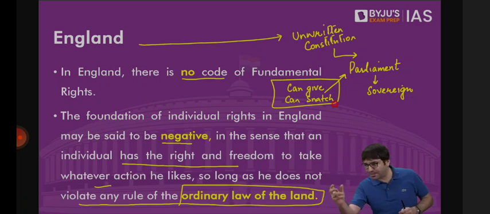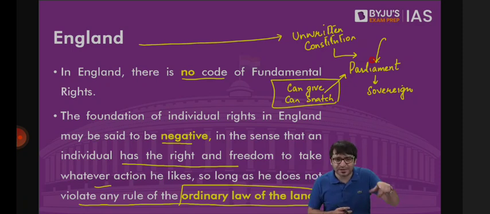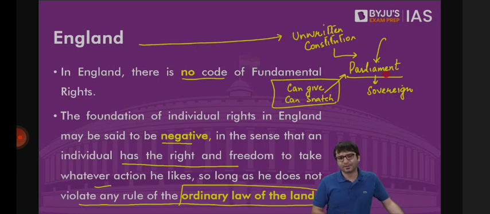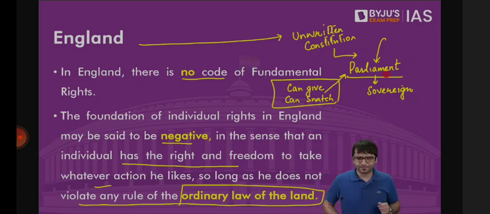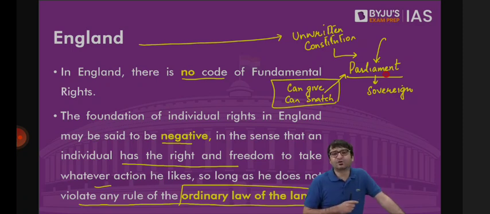But there is no limitation on the power of the parliament in Britain because they have an unwritten constitution, and in an unwritten constitution, parliament can do anything except convert a man into a woman and a woman into a man. Let's say, for example, the right to marry. Is the right to marry a right in Britain? Yes. But if the British parliament would explicitly state that same-sex marriage is not allowed, then same-sex marriage is not a fundamental right in Britain. Everything else becomes a fundamental right.